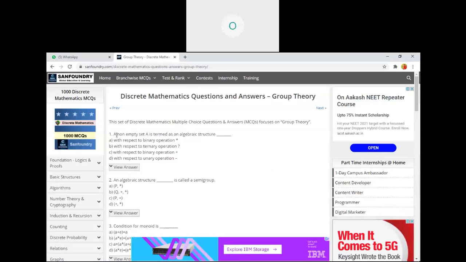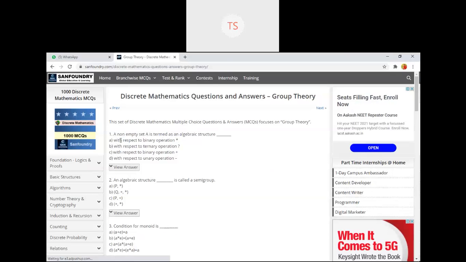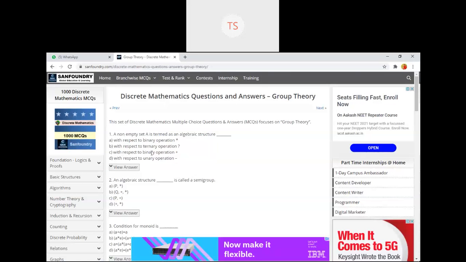So here is the first question. A non-empty set A is termed as an algebraic structure, and you have to fill in the blank. The options are: with respect to a binary operation star, with respect to a ternary operation, with respect to binary operation plus, and with respect to unary operation minus. So which is the correct option? A non-empty set A is termed as an algebraic structure with respect to the binary operation star.